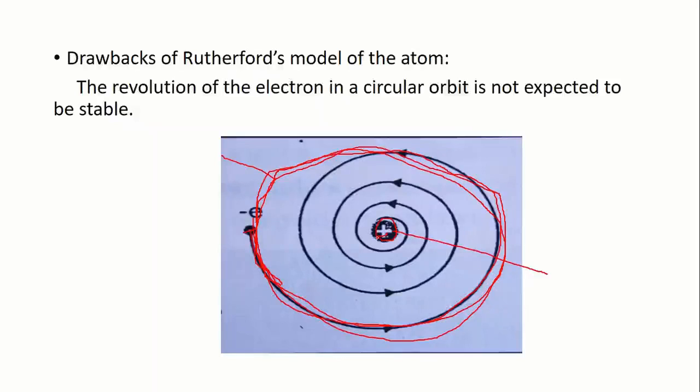Rutherford's theory was incomplete because it did not mention anything about the arrangement of electrons in orbit. This was one of the major drawbacks of the Rutherford atomic model.